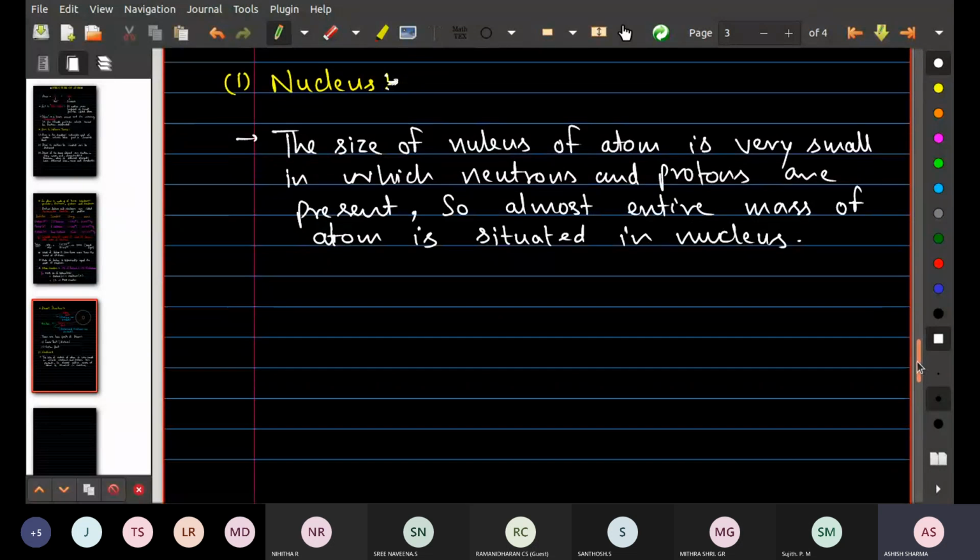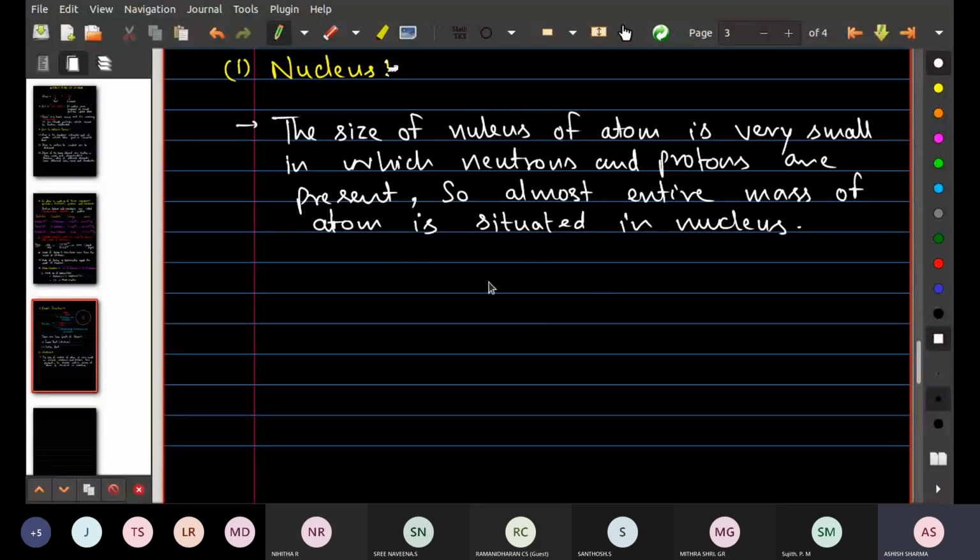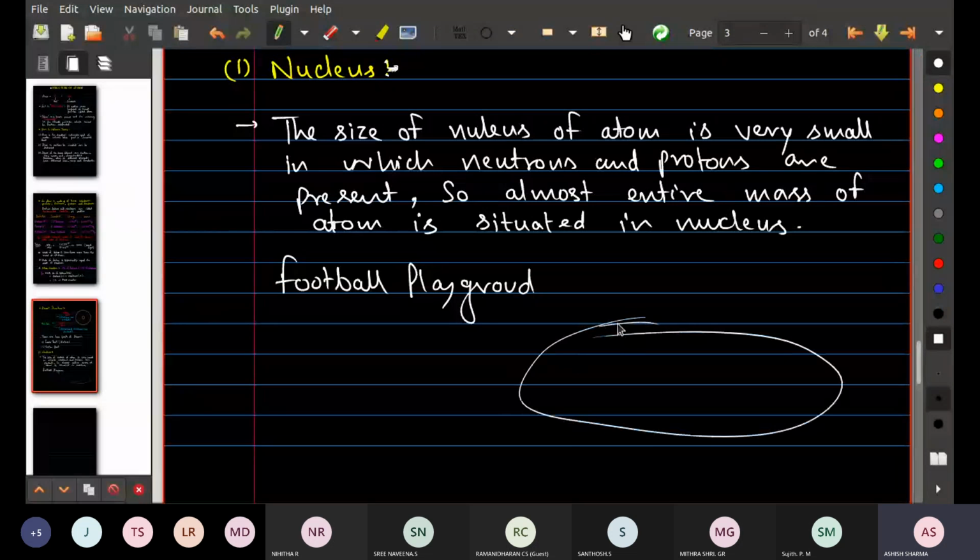Okay, let's compare the size of an atom with the size of a nucleus. Just try to understand one thing. Take an example of a football playground. Suppose this is a football playground we have. This much big, as you can see. And suppose at the center of this football playground, I keep one football. Then can you compare the size of the football playground with respect to the football? How much bigger is it as compared to the football? Yes or no?